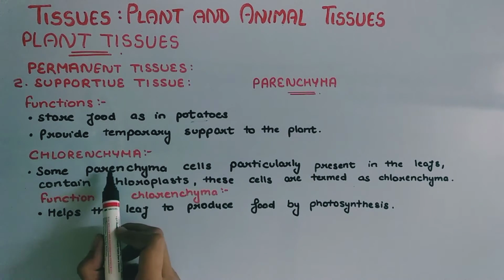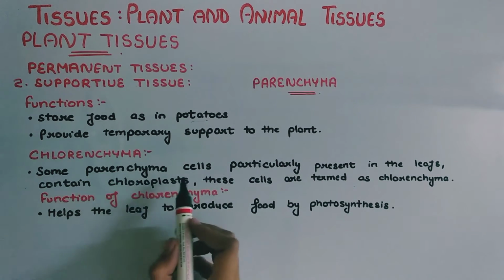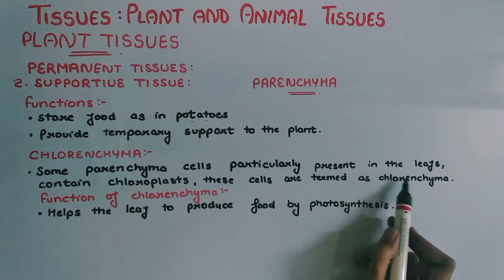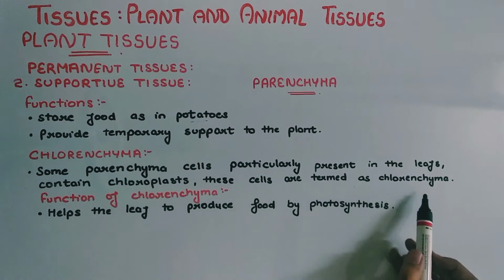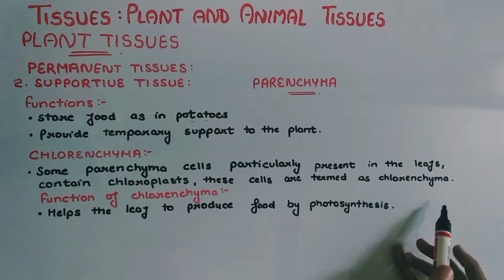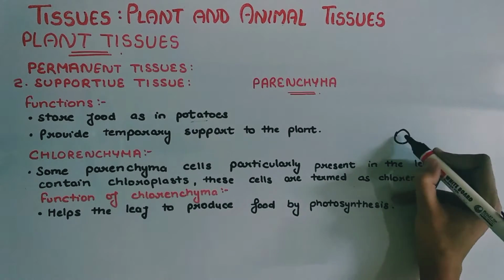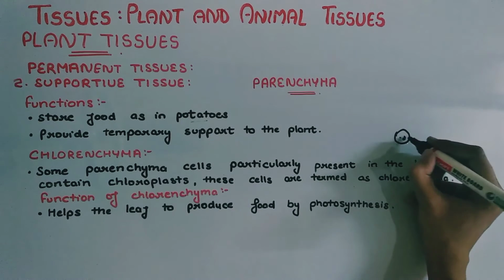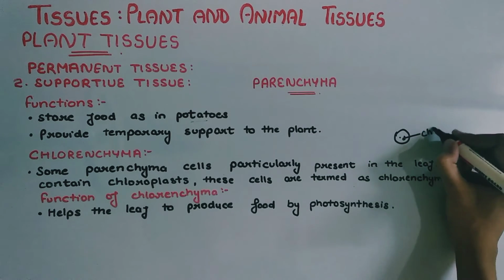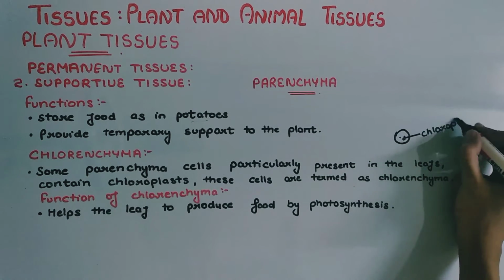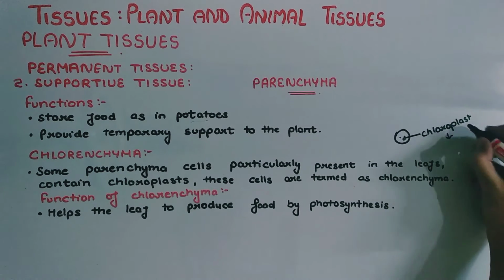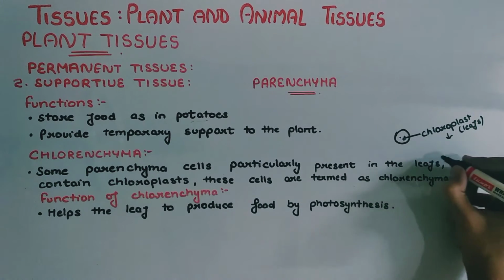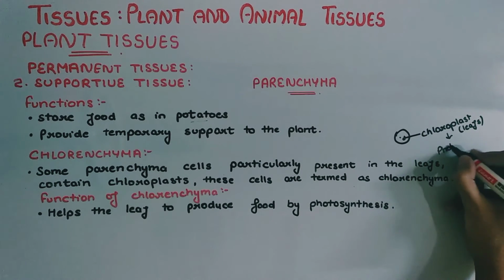What is chlorenchyma? Some parenchyma cells, particularly those present in the leaves, contain chloroplast. These cells are termed chlorenchyma. This chloroplast, present especially in leaves, helps in the process of photosynthesis.